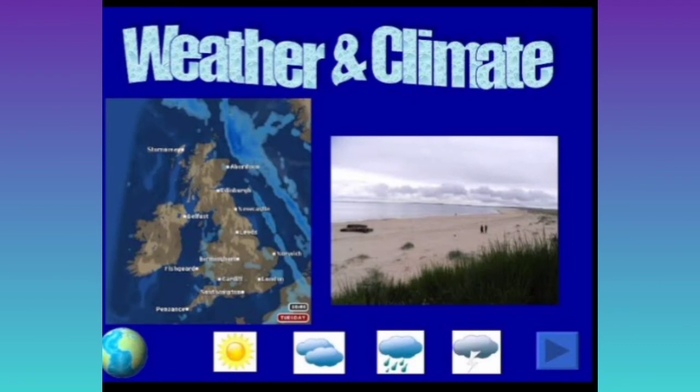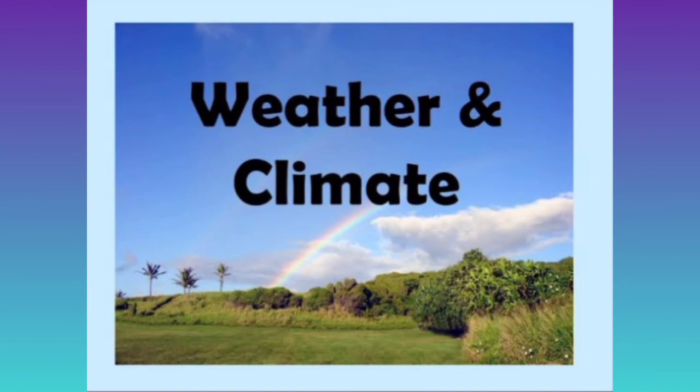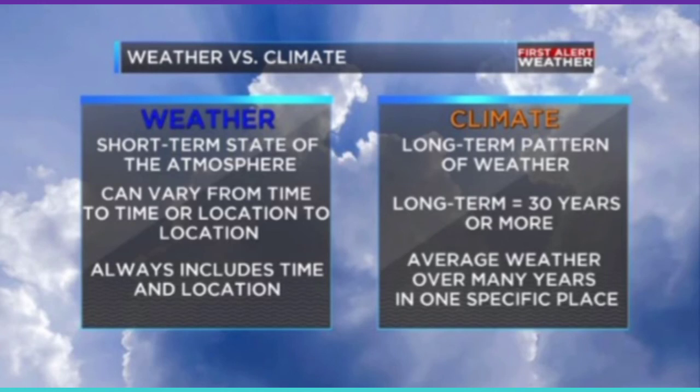Weather and climate. Is it going to rain today? Will it be bright and sunny today? Do you know the difference between weather and climate? Let's study. Weather means a short-term state of the atmosphere. It can vary from time to time and location to location. It always includes time and location.